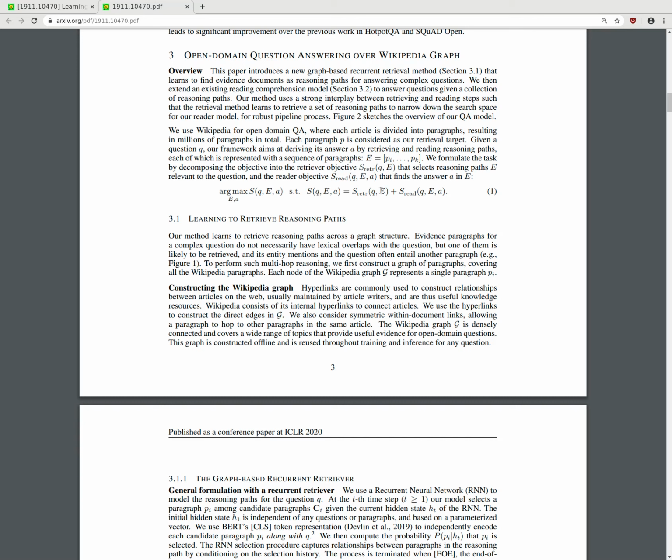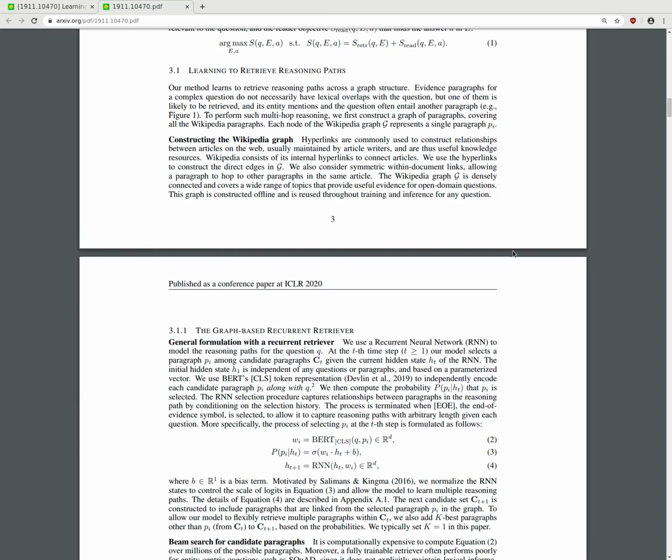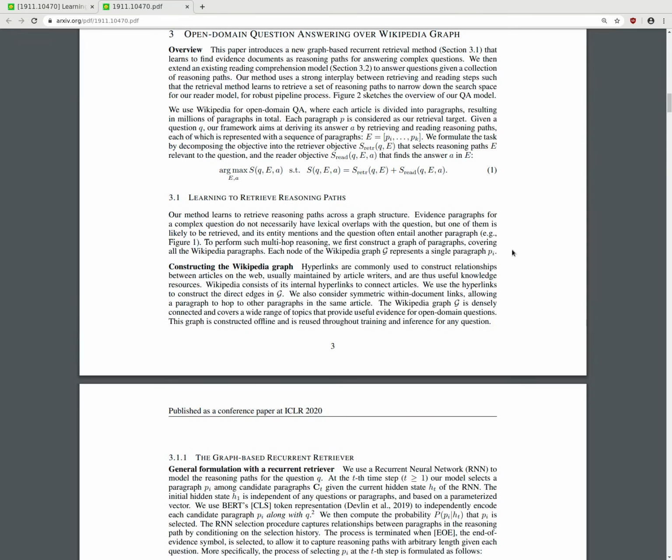We use Wikipedia for open-domain QA, where each article is divided into paragraphs, resulting in millions of paragraphs in total. Each paragraph is considered as our retrieval target. Given a question Q, our framework aims at deriving its answer A by retrieving and reading reasoning paths, each of which is represented with a sequence of paragraphs. We formulate the task by decomposing the objective into the retriever objective, which selects the reasoning path relevant to the question, and the reader objective that finds the answer.